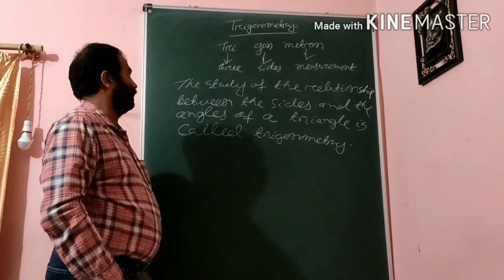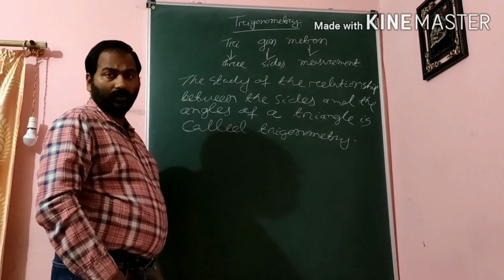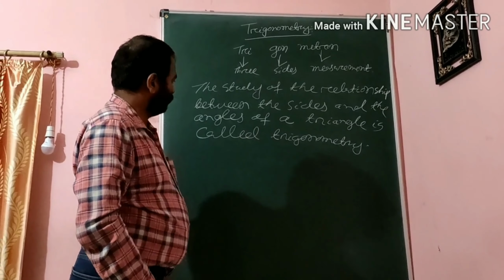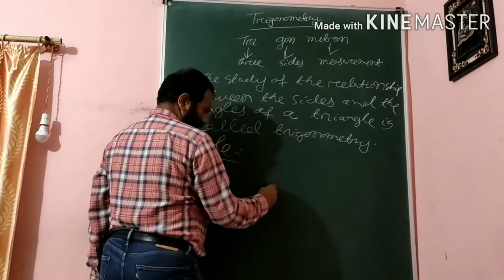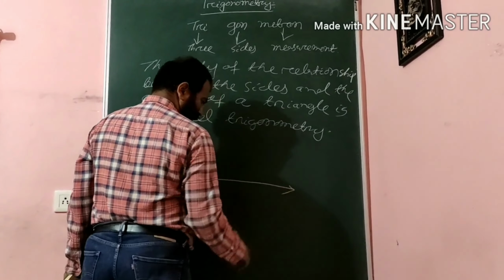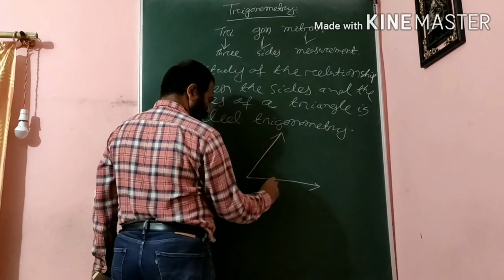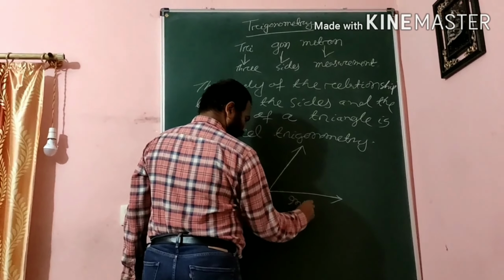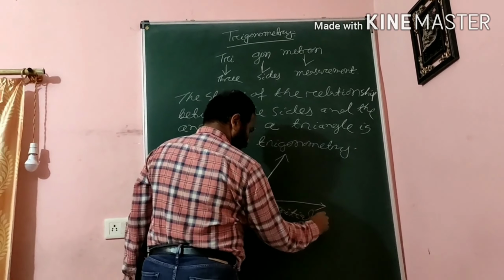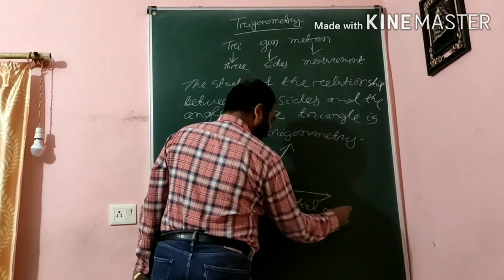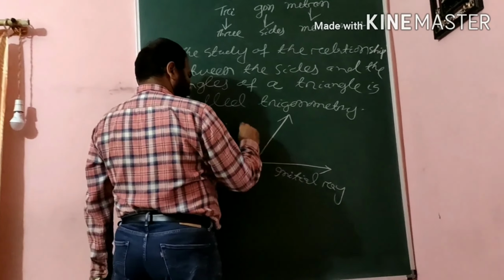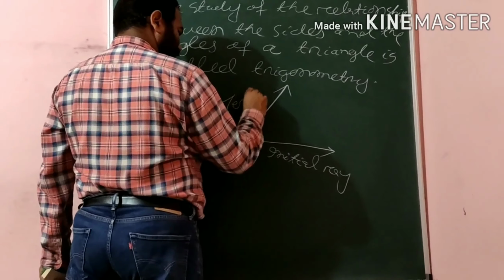So concentrate here. Before coming to the details, I want to explain what an angle is. It has an initial ray and a terminal ray. This is the initial ray, or you can say initial side, and here it is called the terminal side.